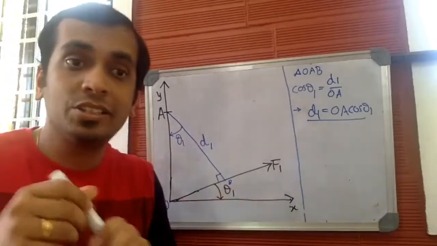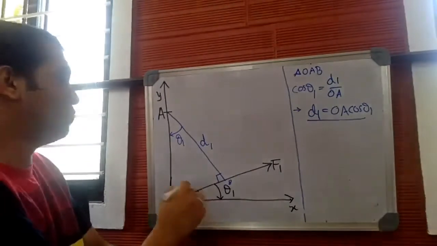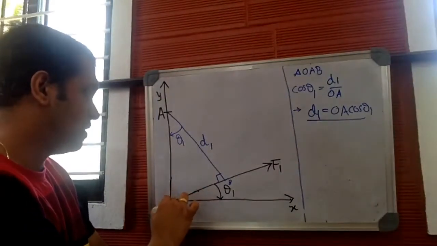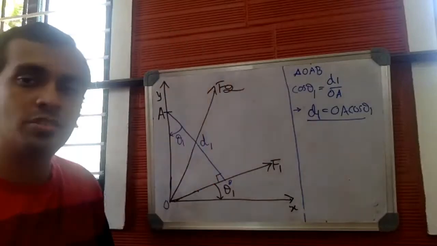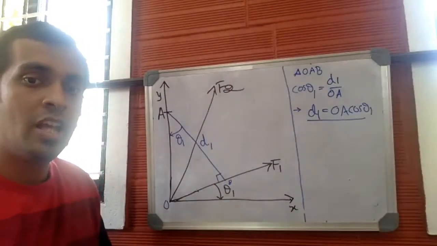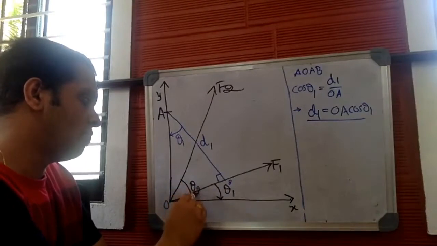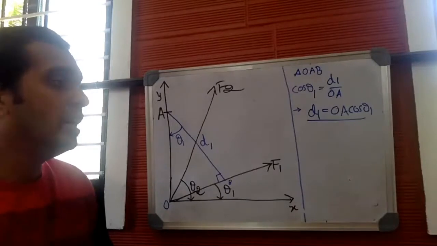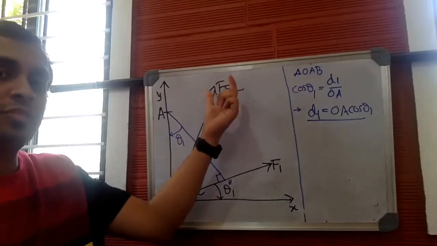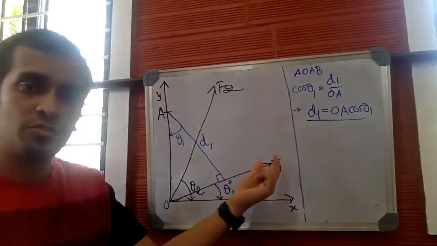Similarly, let us consider one more force. Let us consider it as F2. Let this be the second force, F2. Again, let F2 make an angle theta 2 with respect to horizontal. Now, to find the moment produced by force F2, let us follow the same procedure which we followed with respect to this particular force F1.